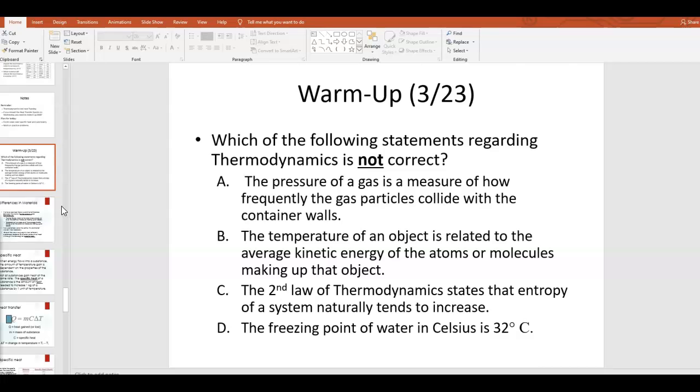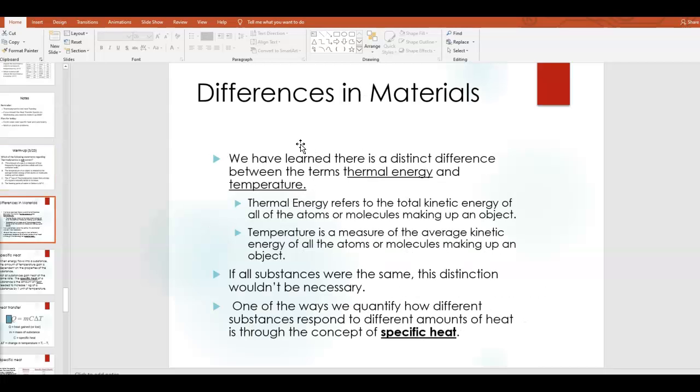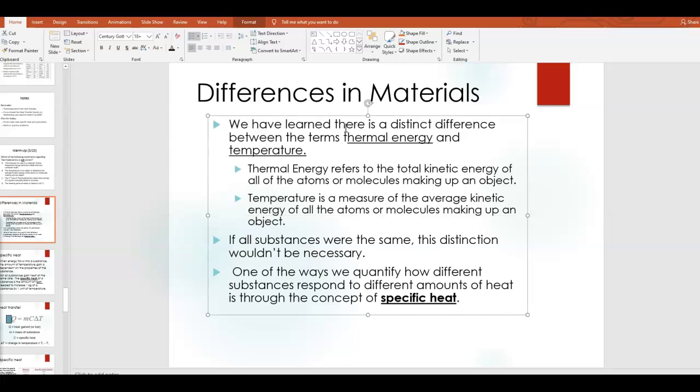Okay, so moving on, today we're going to be talking about a new concept. In the past, we've learned that there is a difference between thermal energy and temperature. Namely, that thermal energy is the total kinetic energy of all of the atoms or molecules making up an object, whereas temperature is a measure of the average kinetic energy of all the atoms or molecules making up an object. And so we've looked at questions in the past where we had 2 cups of water, both with the same temperature, meaning they both had the same average kinetic energy in their molecules, but one of them had more thermal energy just because it had more atoms.